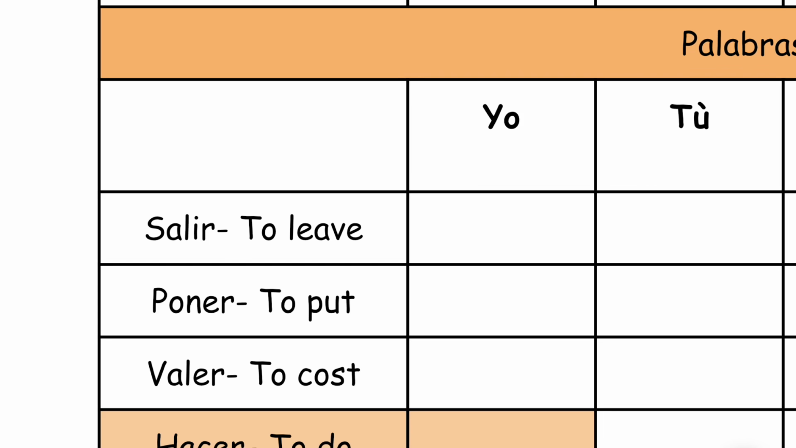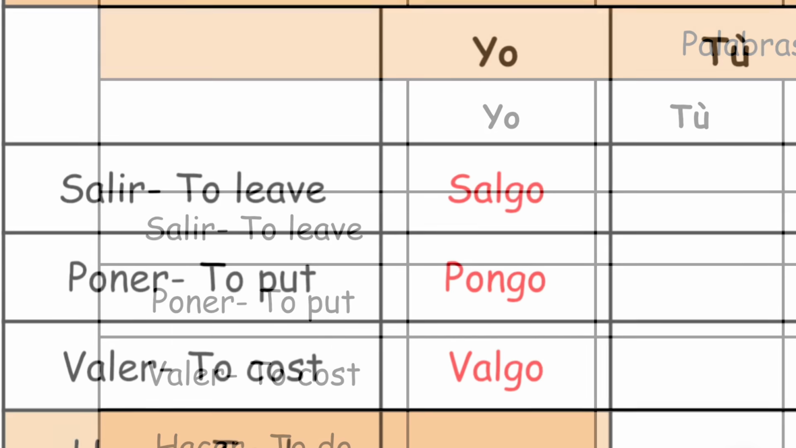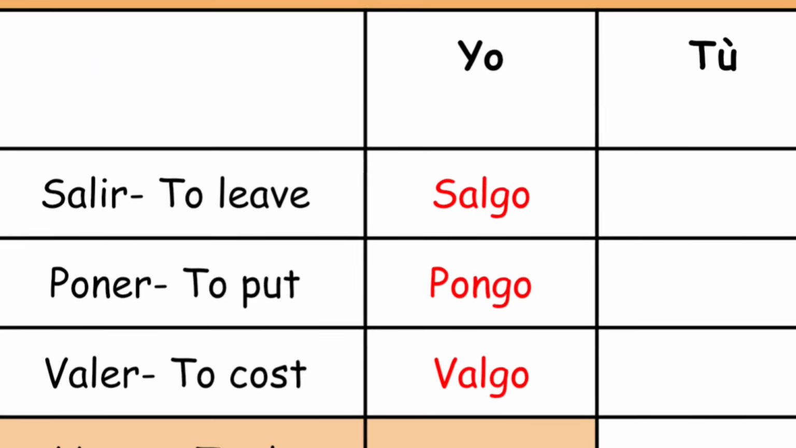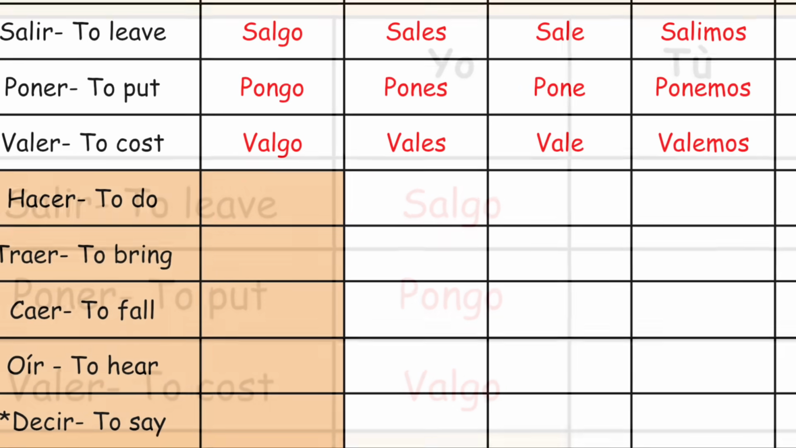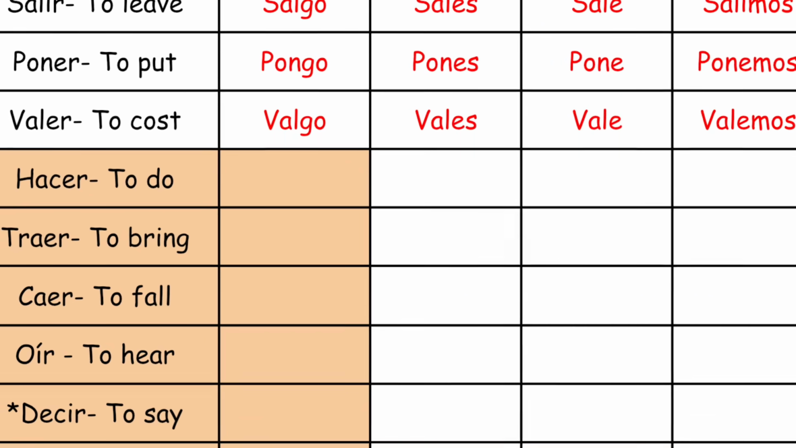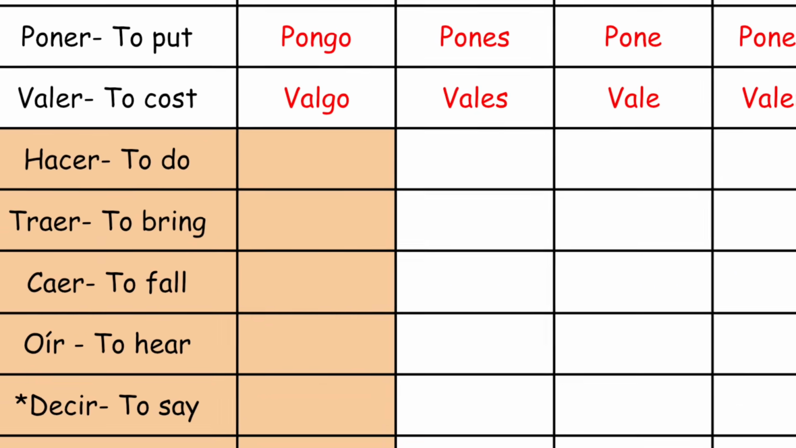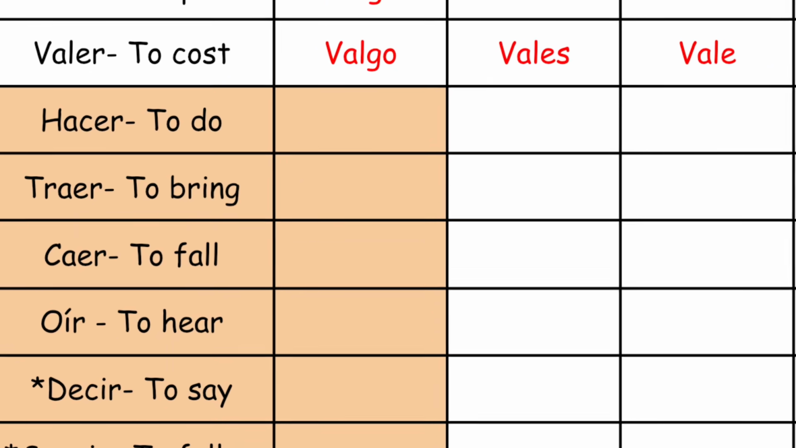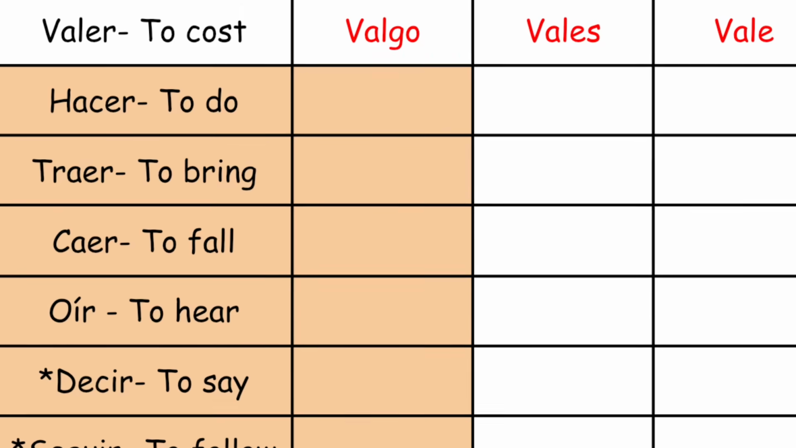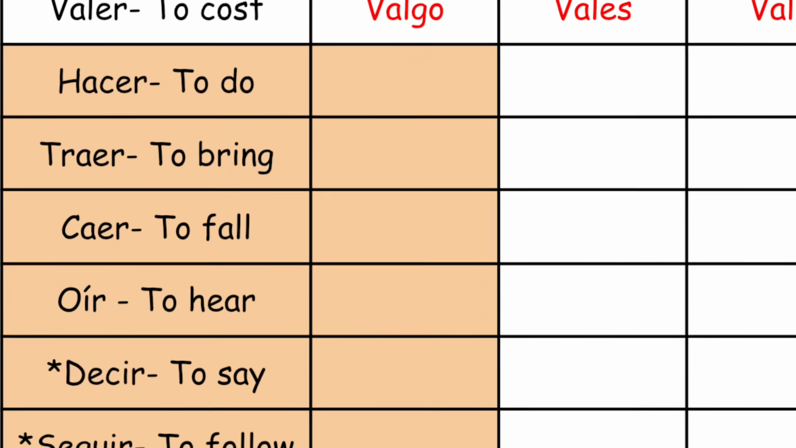Bueno, your three verbs are salir, poner, y valer. In the yo form, they conjugate to salgo, pongo, y valgo. How did you do? We do have some tricky verbs that we'll need to look at, and they are the next ones on your list. Luckily, it's only the yo form that needs special attention. Fill them in as we go.